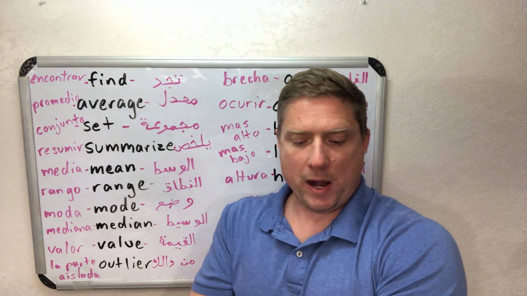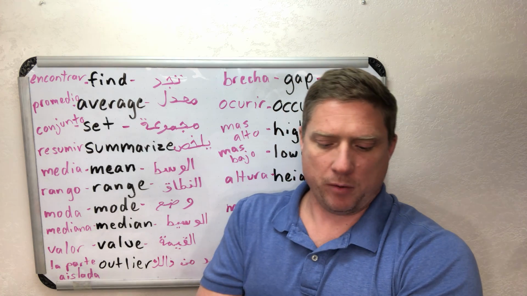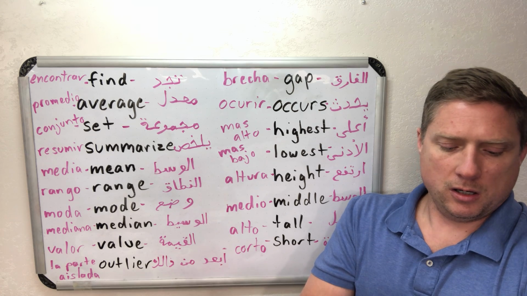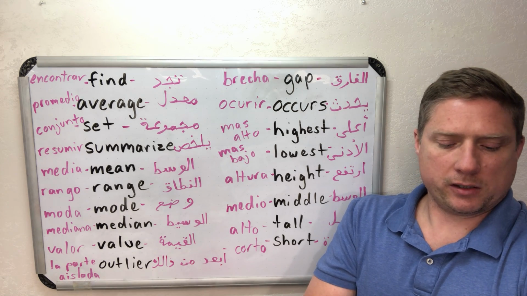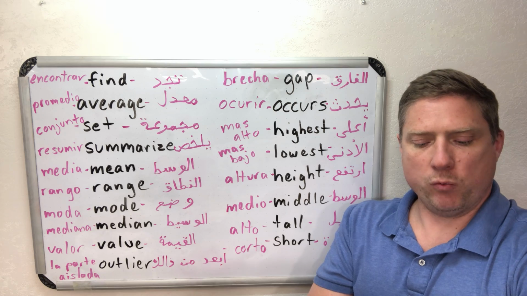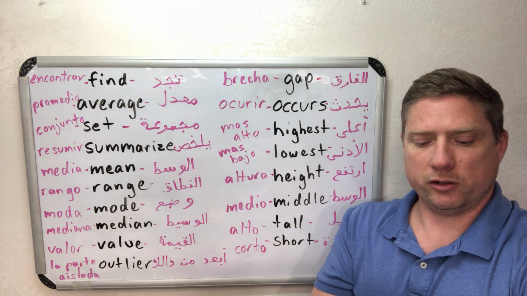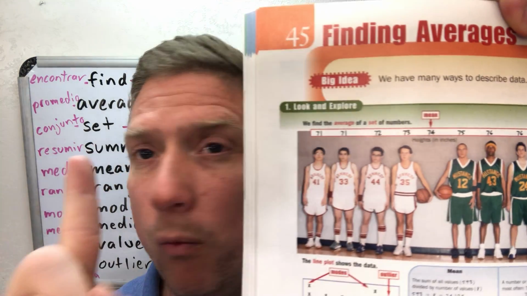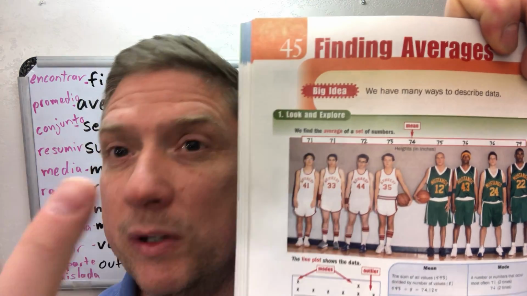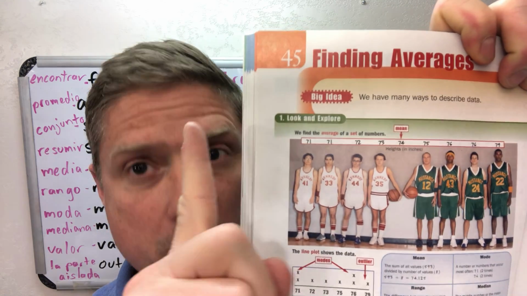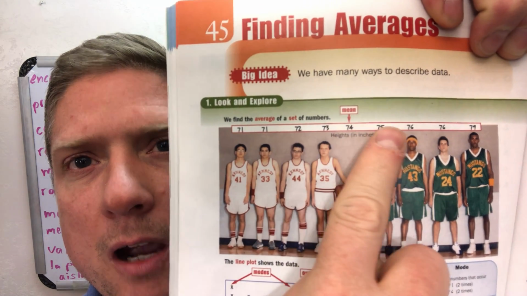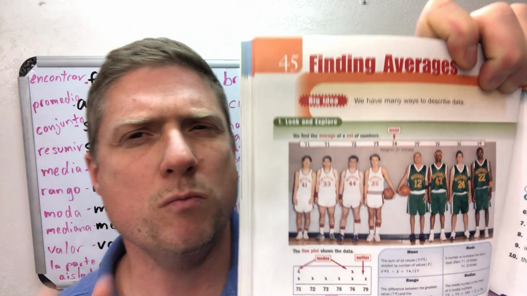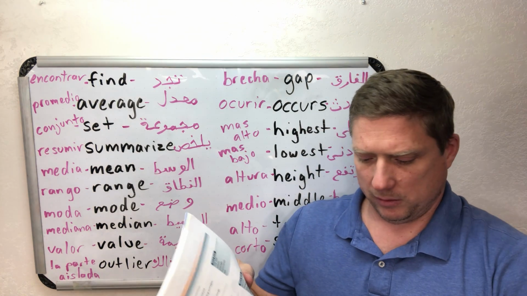Number 5, the range is 8 inches, from 71 to 79. Number 6, the modes are 71 inches and 76 inches. Modes, because we see 71 not once, but we see it twice. So that's one mode, and then we also see 76. We see that twice, so that's our other mode. We have 2 modes in that set of numbers.